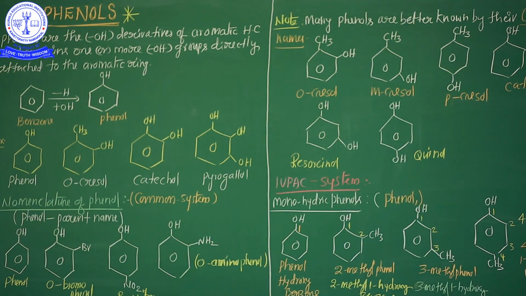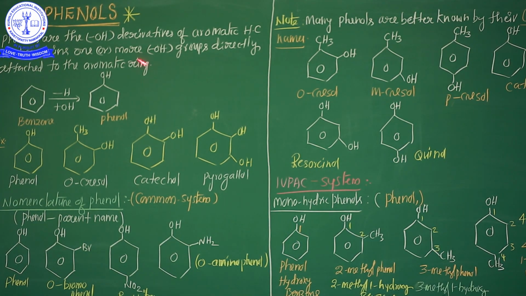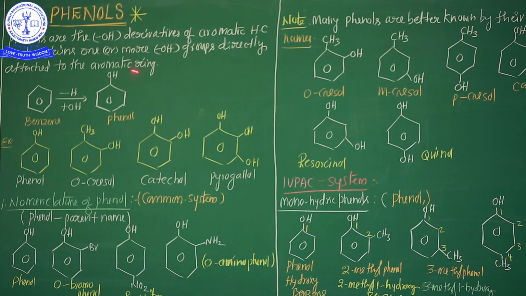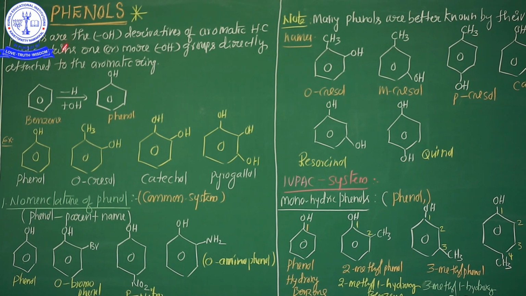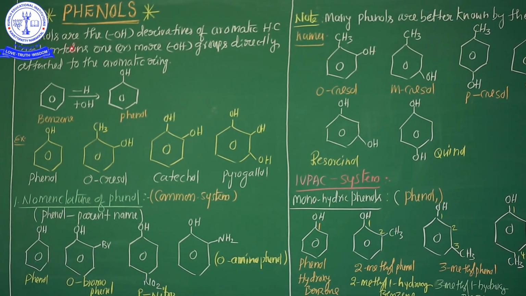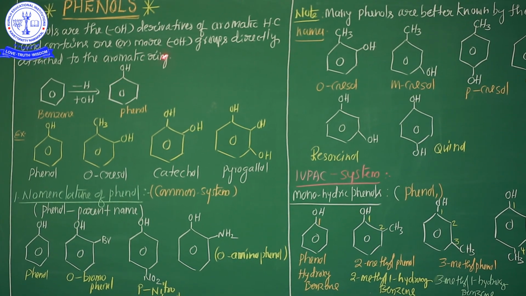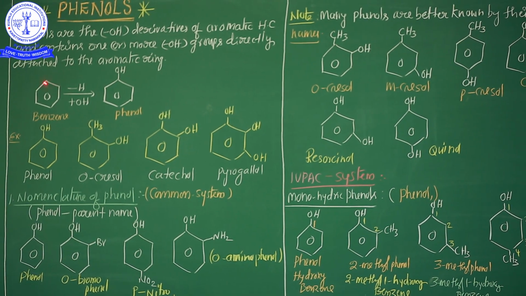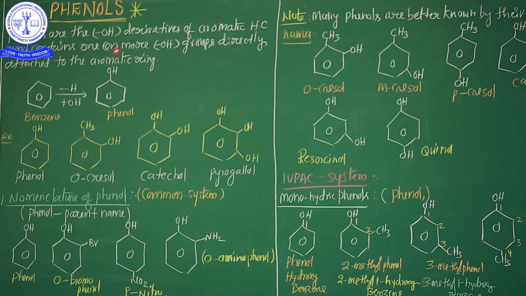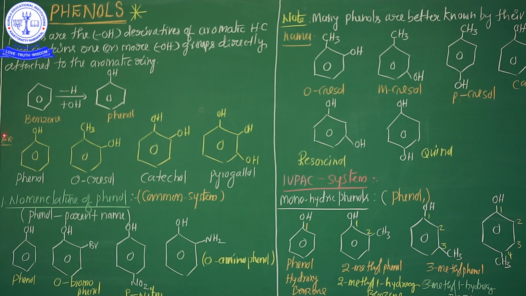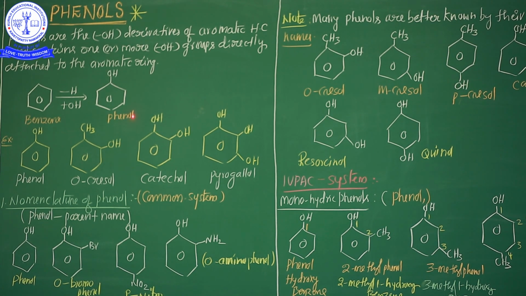Okay, students. The next topic in the second chapter of organic chemistry in 12th standard is phenols. So what is a phenol? Phenols are the hydroxyl derivatives of aromatic hydrocarbons and contain one or more hydroxyl groups directly attached to the aromatic ring.